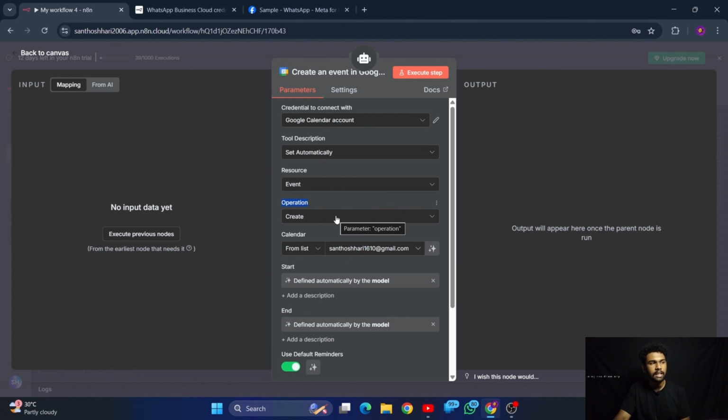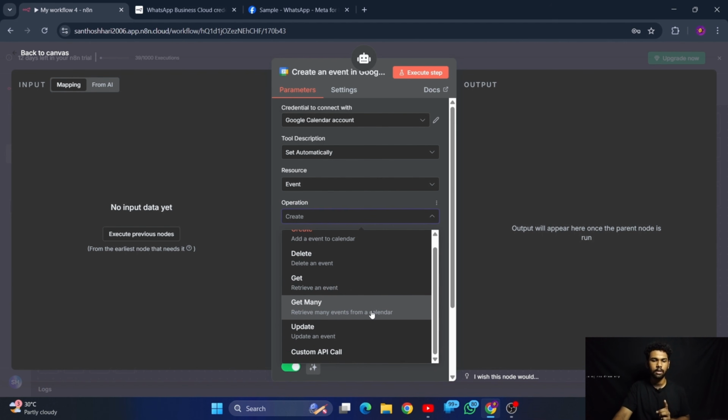Here is the operation that we have to change. It is still on the create operation. What the create operation does is create an event, like we did in module 1, so if someone gives some task or meetup, it will schedule that. It will create an event or task in the Google Calendar. Now we are not going to create, we are going to get. We can get a single event, but in our case, we have to get the entire event. So click get many.